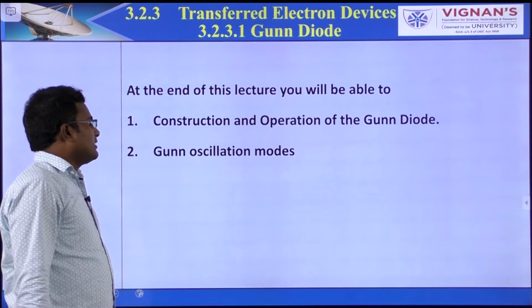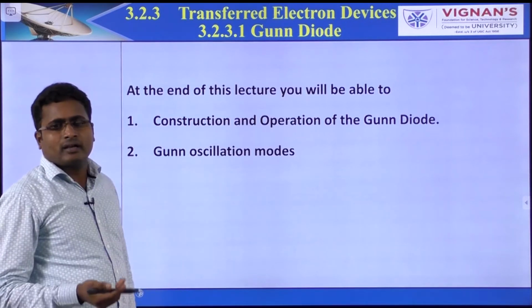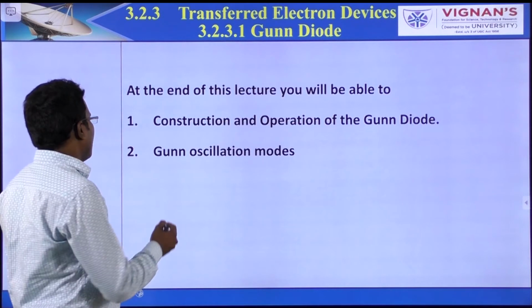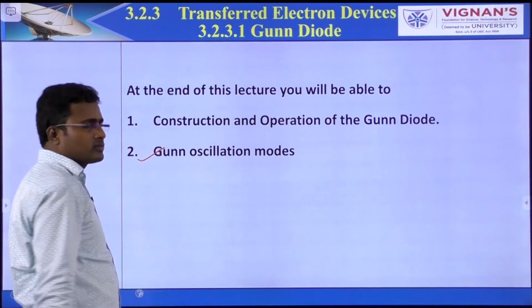At the end of this lecture, you will be able to understand the construction and operation of the Gunn diode and Gunn oscillation modes.